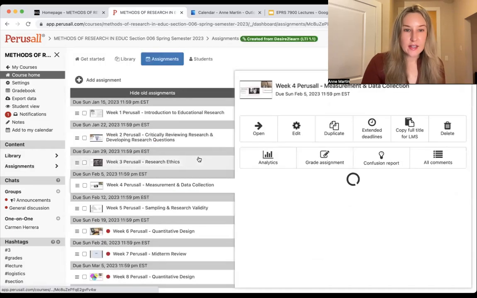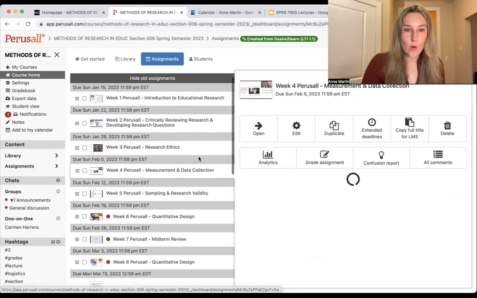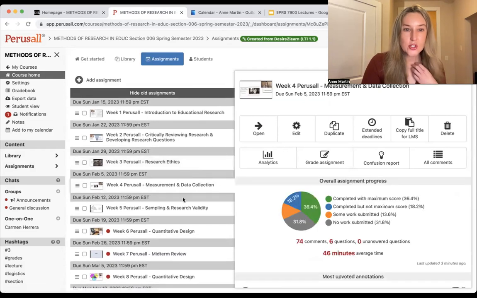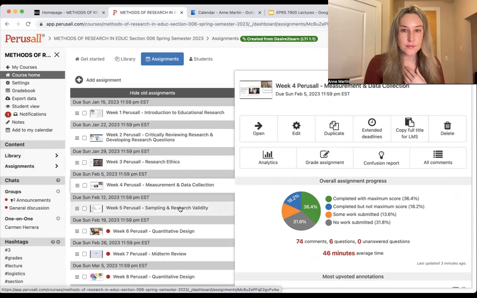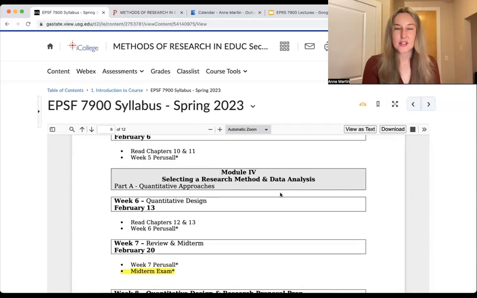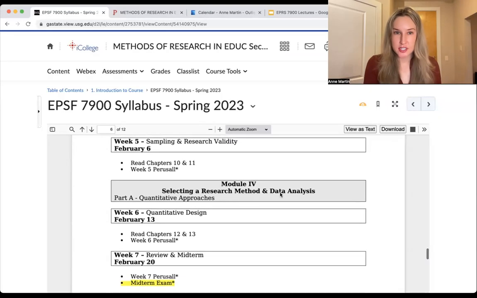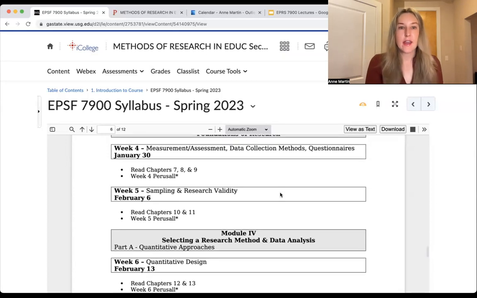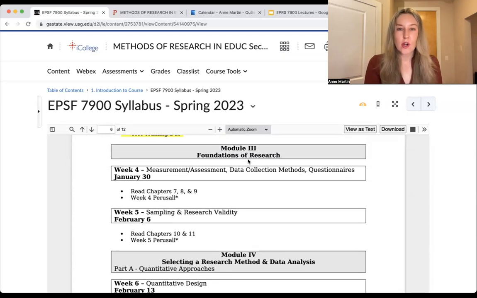So that is what we have coming up. Let me go back to the lecture. Actually, I wanted to take you to the syllabus just to show you where we are in the course. So we are working on our foundations of research. So we just finished our week 4, chapters 7 and 8.